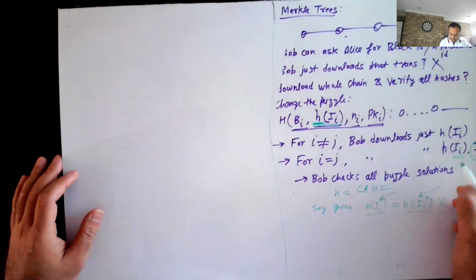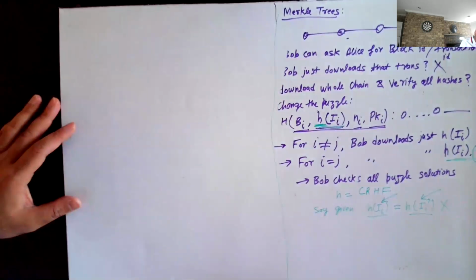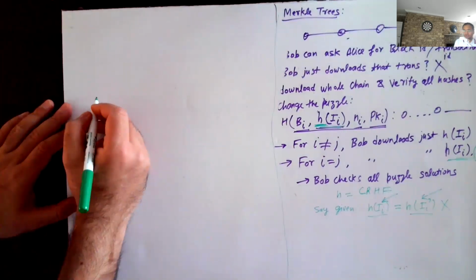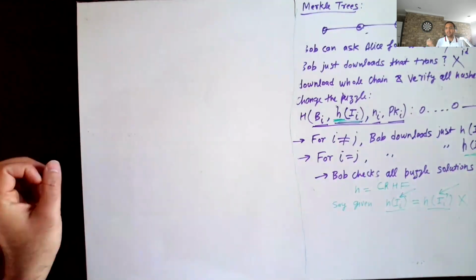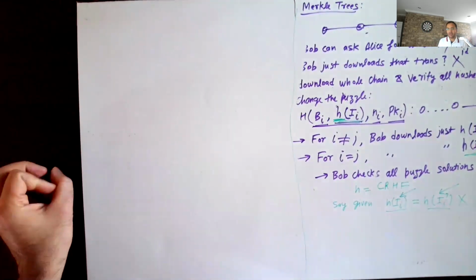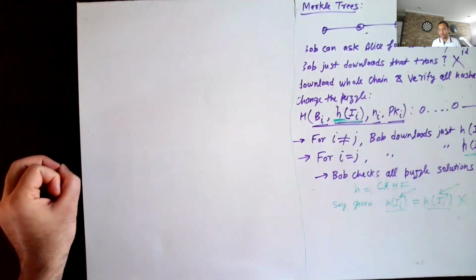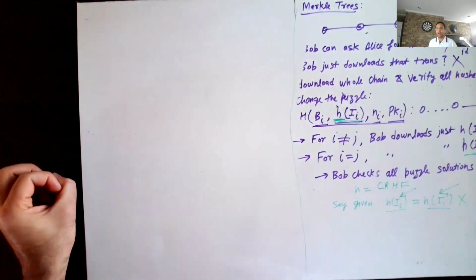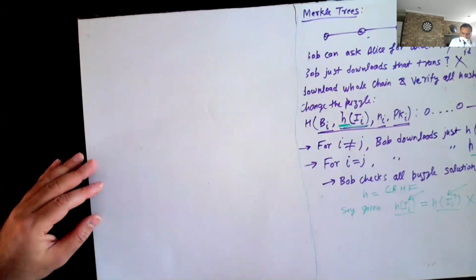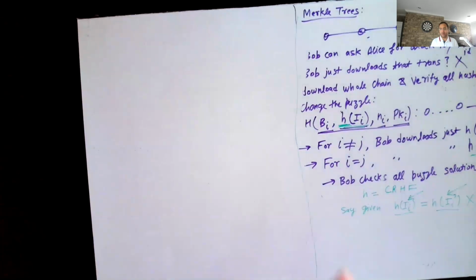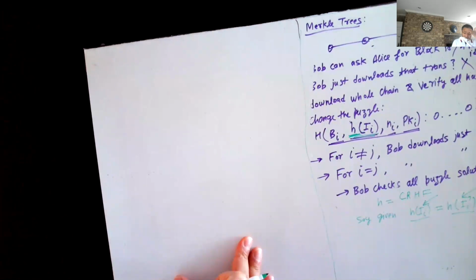Okay, good. So let's look at this idea. First, I'll show you an optimization which will cut down the data which Bob has to download by a factor of 2. And then we will be able to cut it down even more than that. Okay, so maybe let me abstract out the problem first, because it's a concept which is used in a lot of different applications in cryptography. So here the problem can be seen as follows.